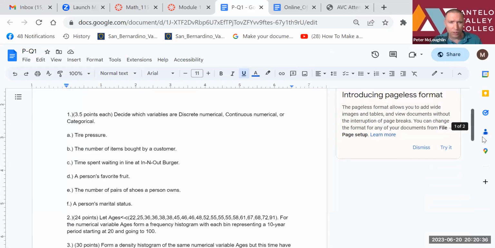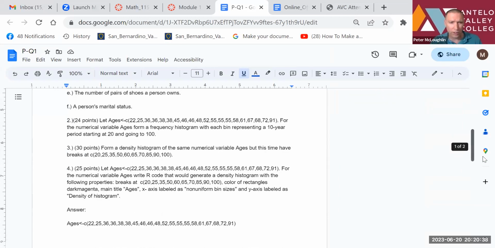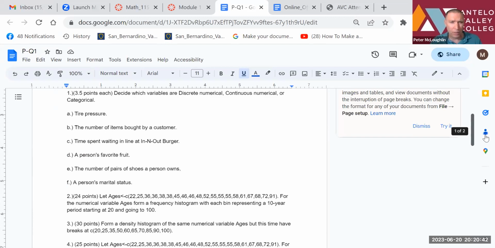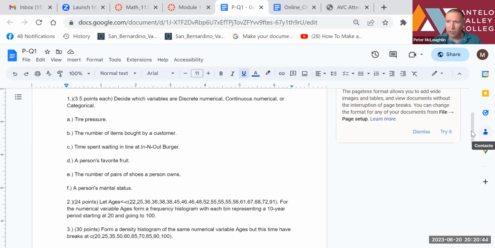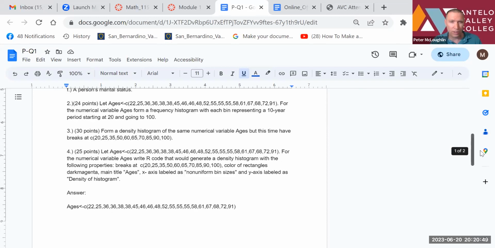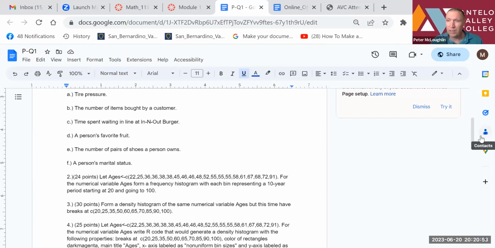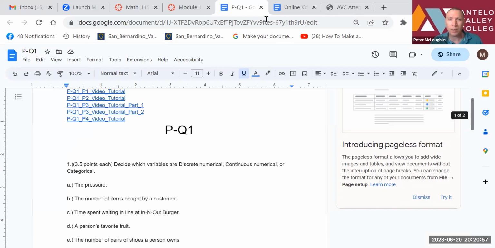Here's the practice quiz, and it looks like it has 4 questions. The first question has A, B, C, D, E, and F. Your actual quiz will look similar to this. We'll have 4 questions, just like this. So make sure you fully understand the practice quiz before you take the quiz. Okay, let me close this.